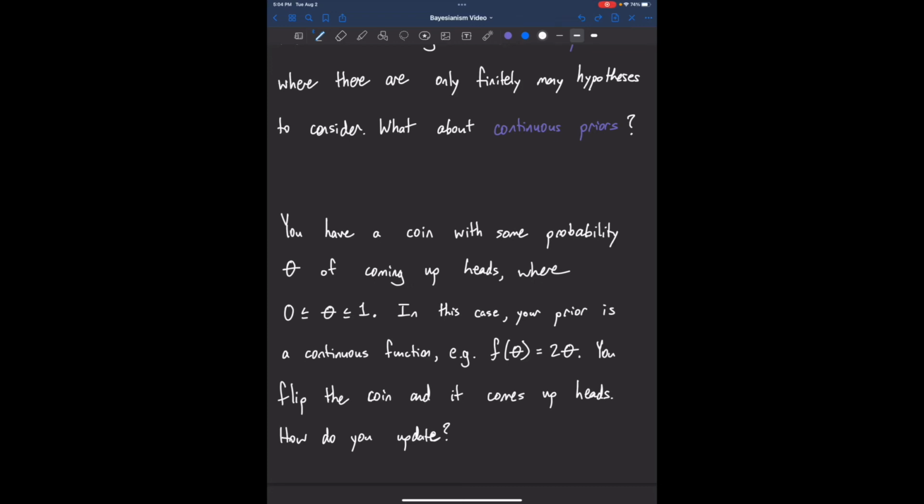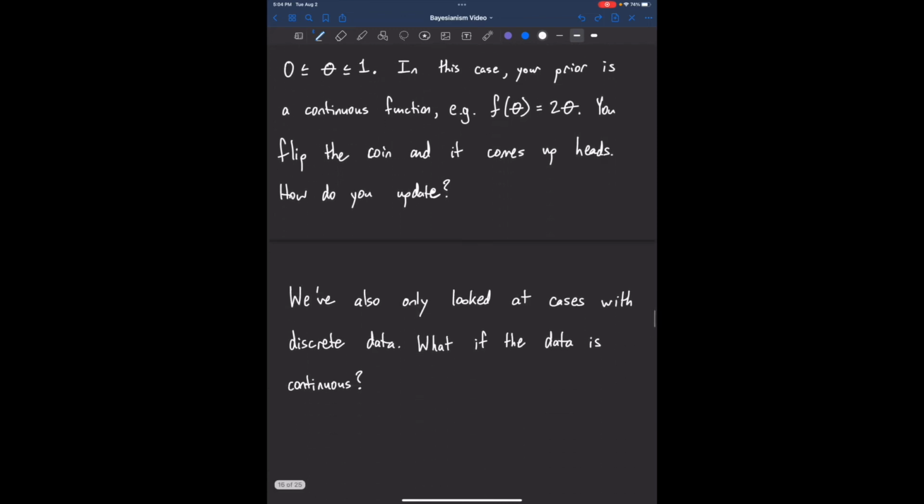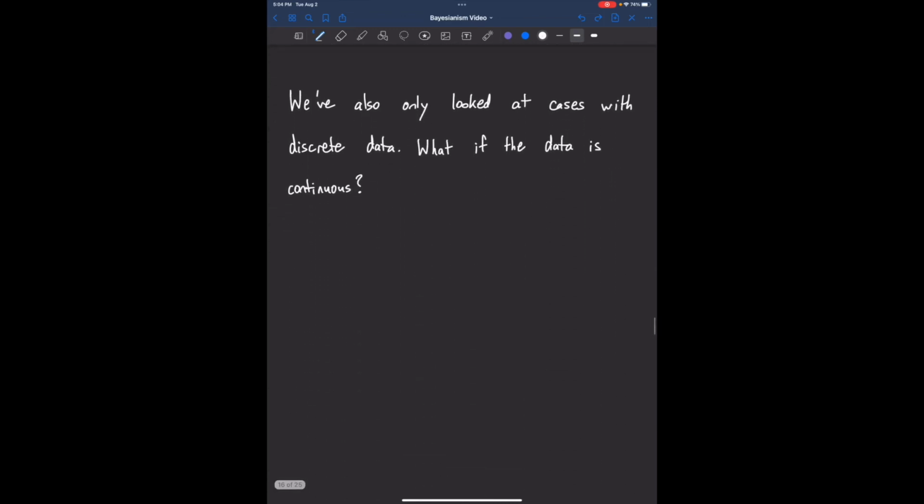How do you update? This kind of problem is beyond the scope of this video series, but rest assured that Bayesianism is fully capable of dealing with continuous priors. We just use some calculus. The same is true for cases where the data is continuous. We've only considered cases where there are finitely many possibilities for what the data could look like. The test could either be positive or negative, or the coin could either come up heads or tails, right? But what if there are infinitely many possible forms that the data can take? No problem. Bayesianism deals with this case using calculus as well.